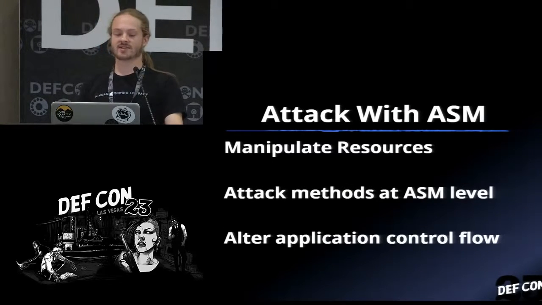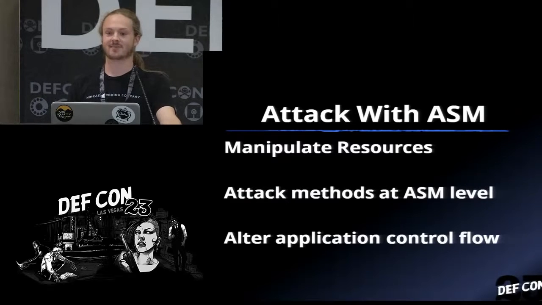So when we're attacking with assembly or ASM, since assembly is an overloaded term now in .NET, since it's also a module like a DLL or an executable, we can go through and manipulate the actual resources of those things. Go through, edit the method tables, call in with actual machine code in .NET to go through structures and enumerators that you're not typically allowed to be doing in the .NET framework, but machine code makes possible. And then, of course, we're attacking methods just purely at the machine code level.